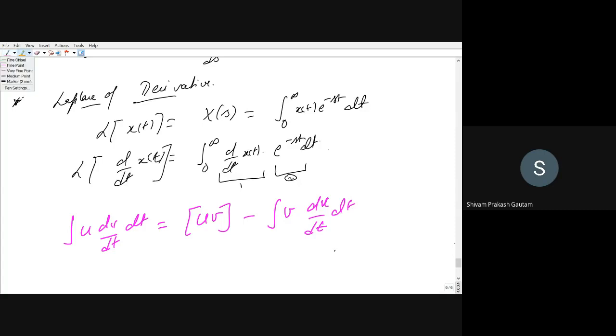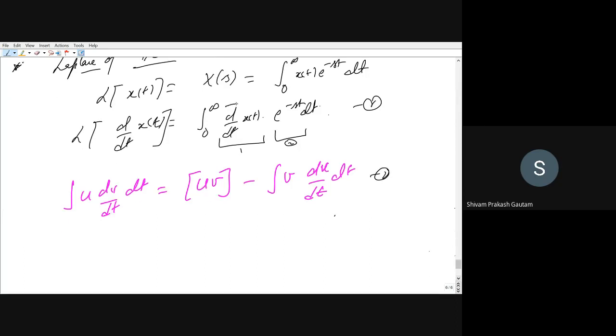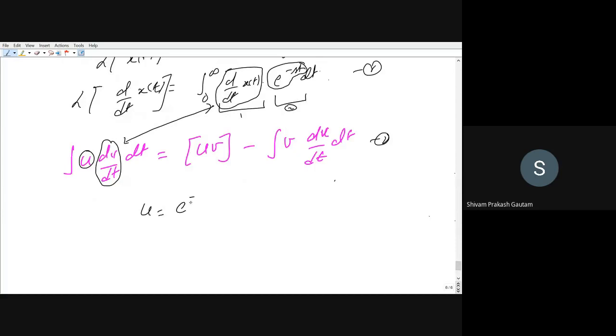So here we have to compare equation 1 and equation 2, such that this part, dx by dt, we will equate with dv by dt, right? And u we will equate with e to the power minus st. So u is equal to e to the power minus st, and dv by dt is equal to dx by dt. Now this is the integration by parts.